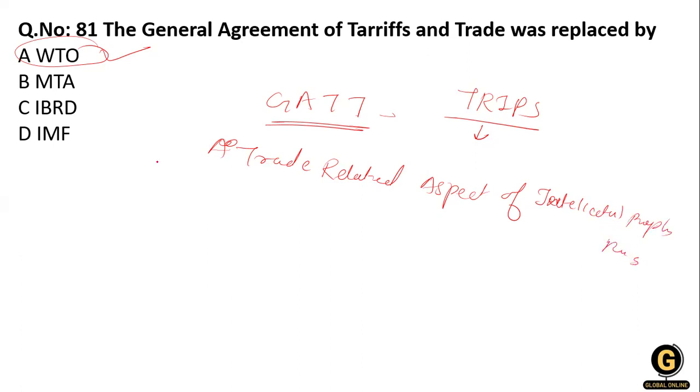Okay. So GATT is replaced with the WTO, and the WTO was established on 1st of January 1995. Clear?